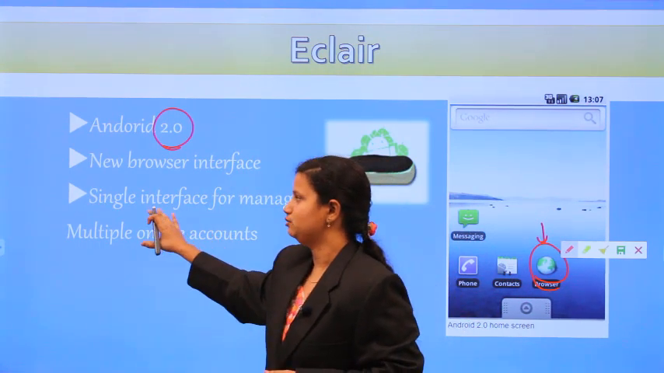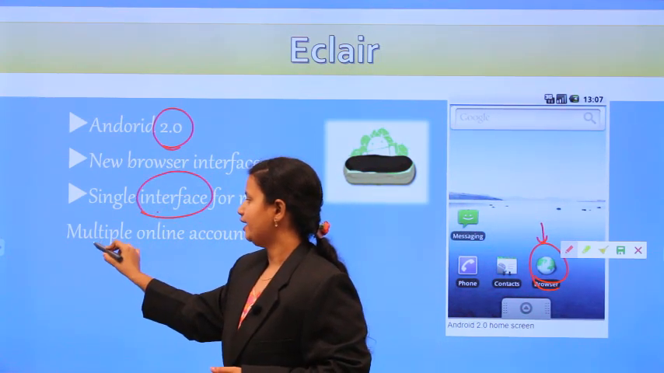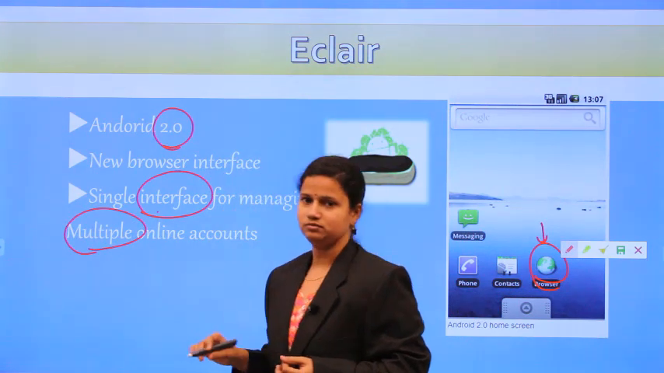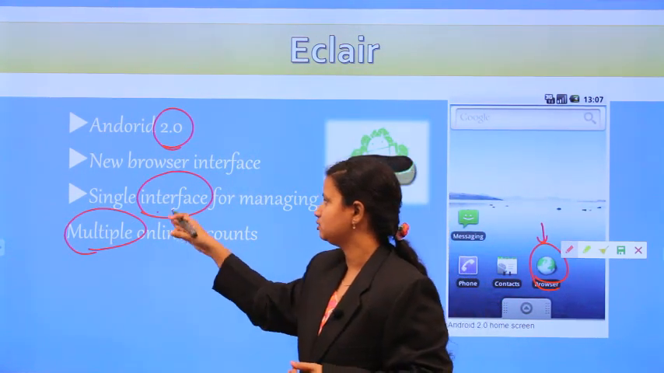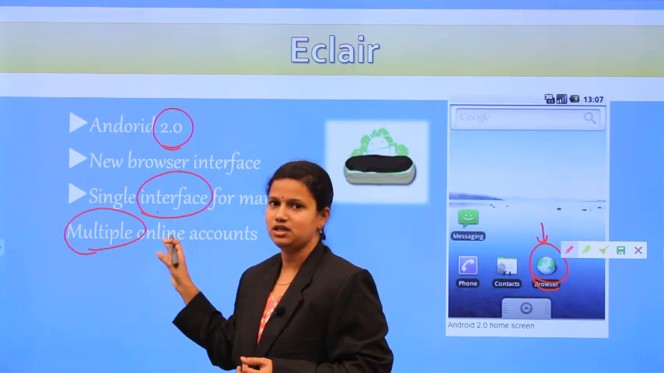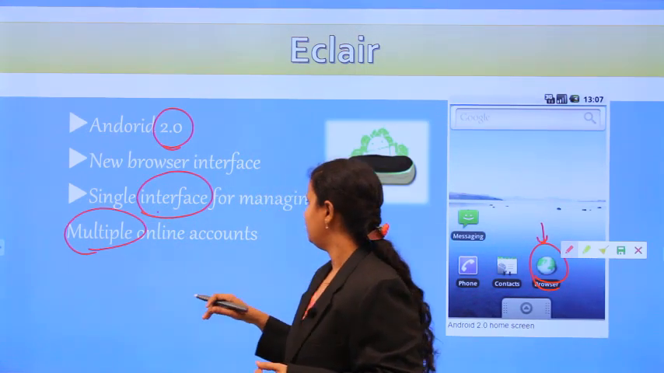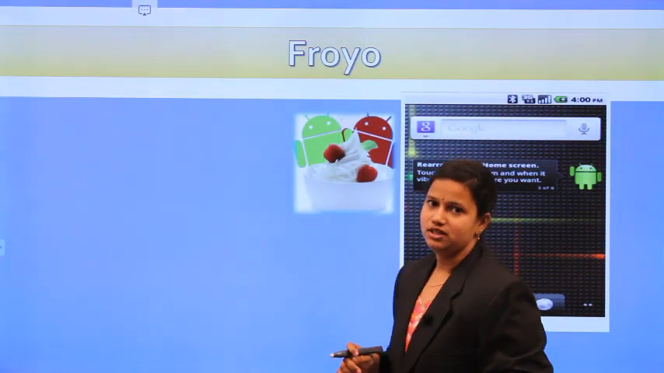That means by using one interface, we can add multiple accounts. Not only a single account, we can access multiple accounts by using a single interface, a single application. This is the Eclair version features. And the next version is Froyo.